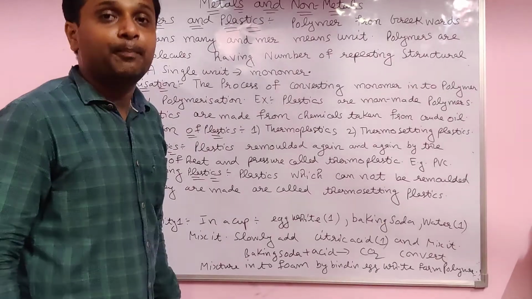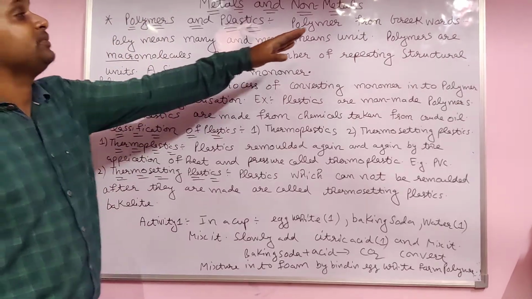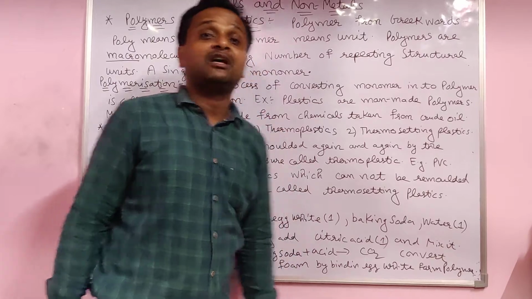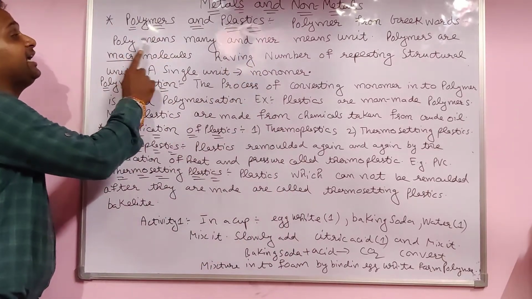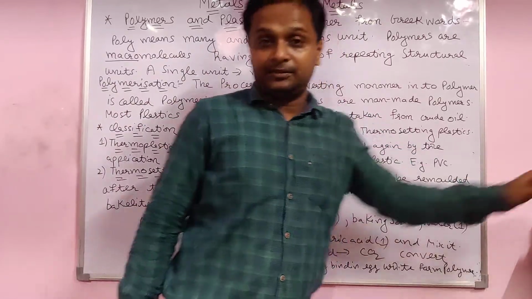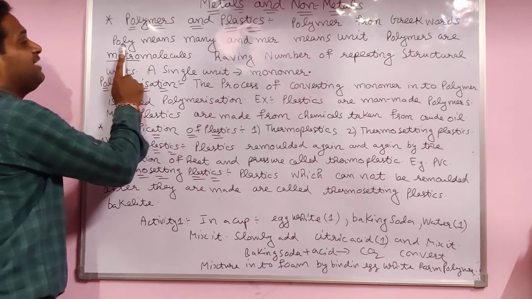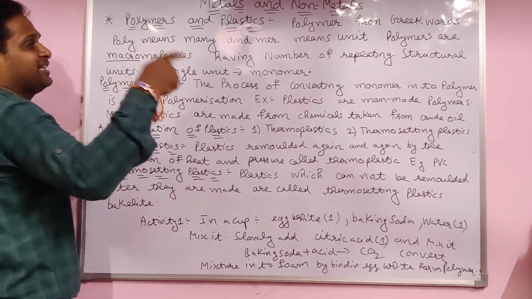What do you mean by polymer? Polymer comes from the Greek words. Poly means many, the word poly is used for many, more than two.